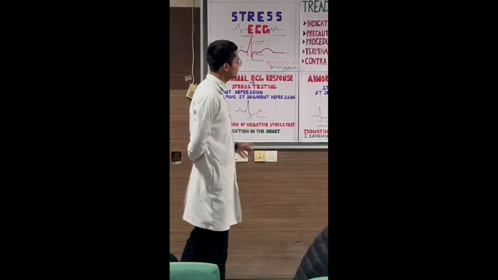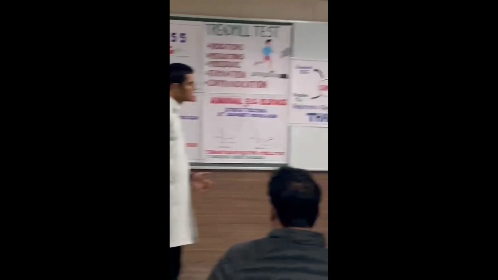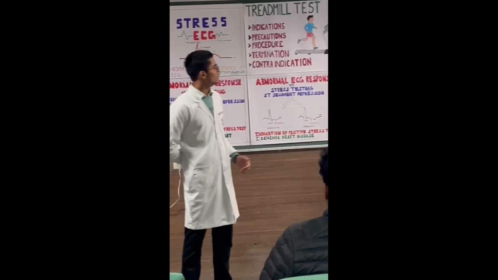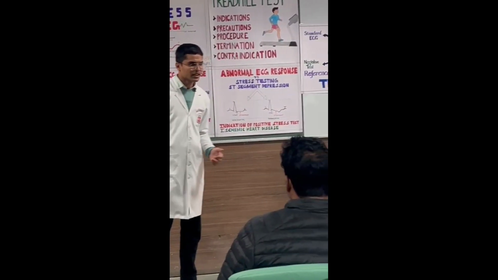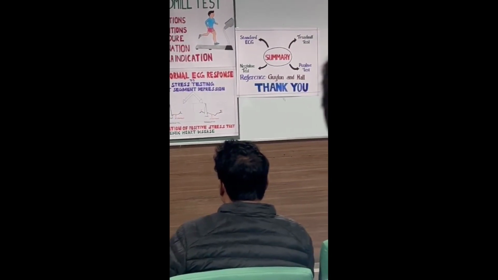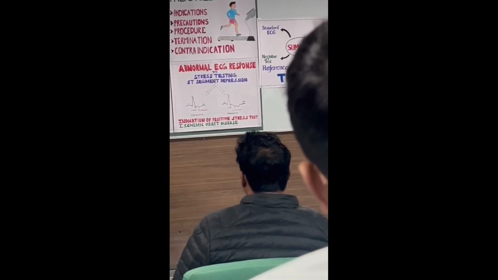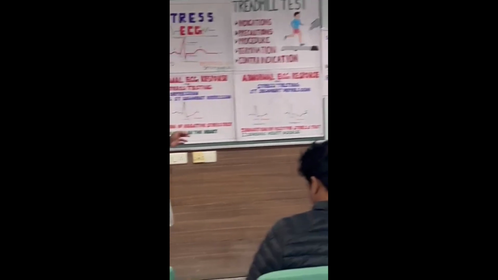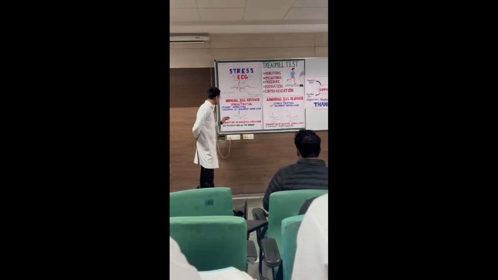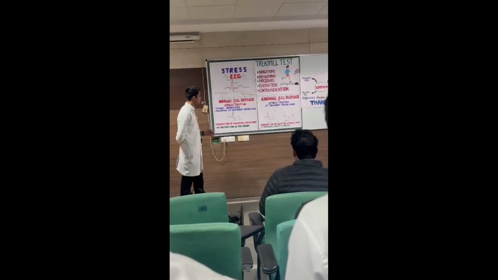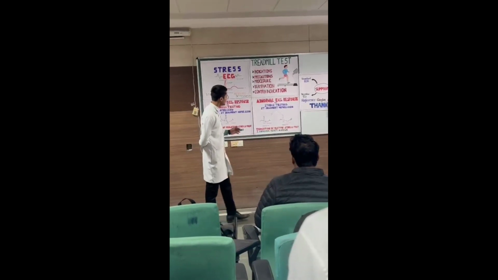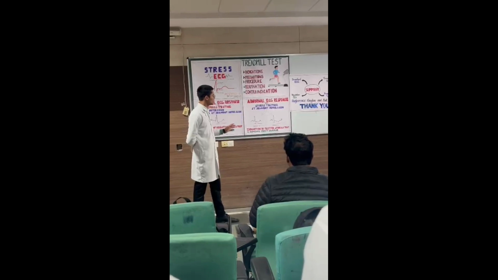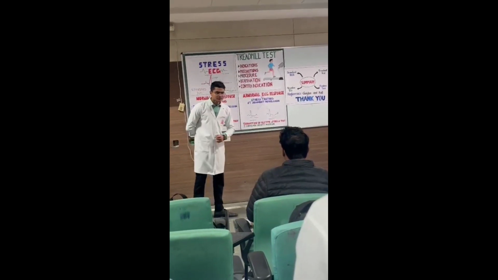To summarize all this, we have talked about the standard ECG and the different waveforms in the standard ECG. We have talked about the treadmill test under the headings of indications, precautions, procedure, termination, and contraindications. Then we have talked about the results of the test, that is the negative test, where there is upsloping of the ST segment, and the positive test where we have ST segment depression with two possibilities, that is horizontal as well as downsloping.